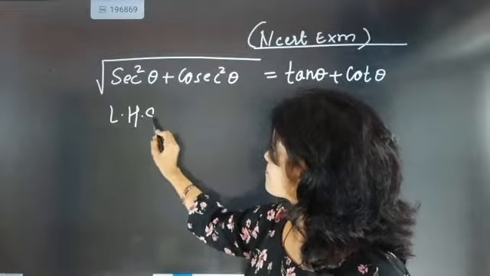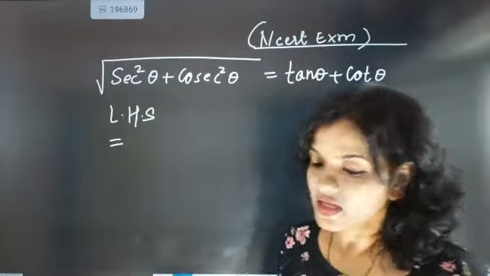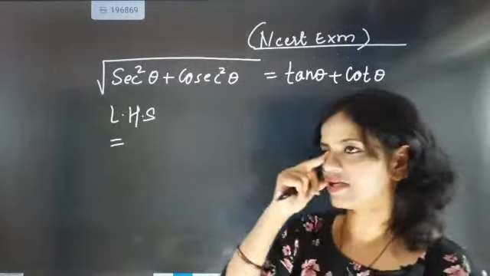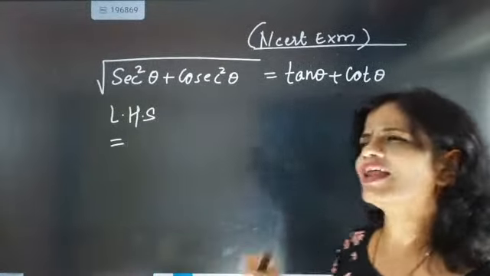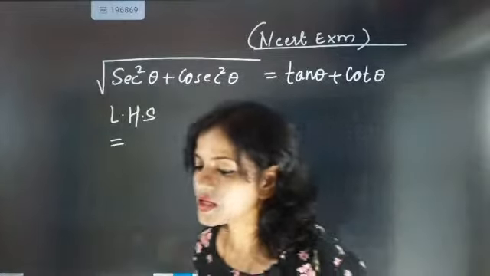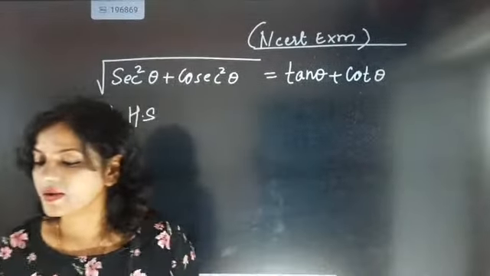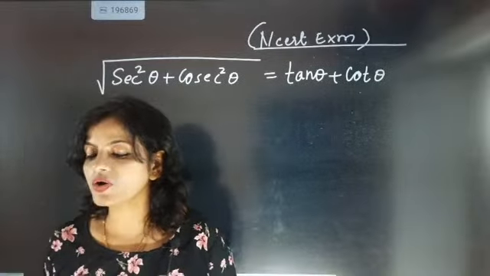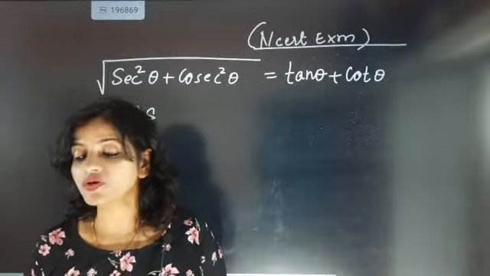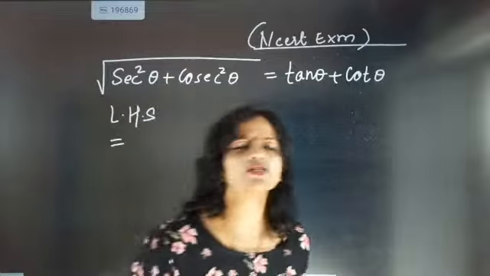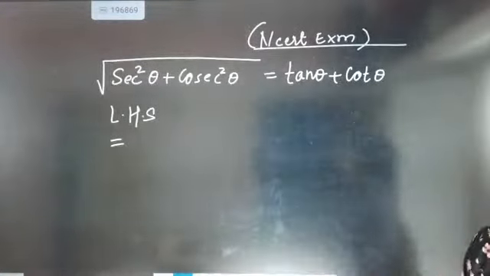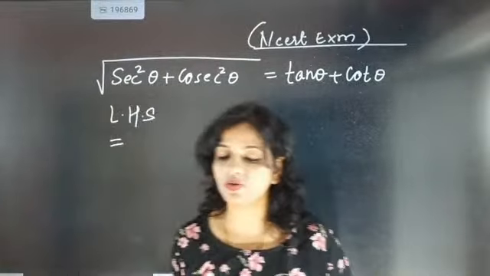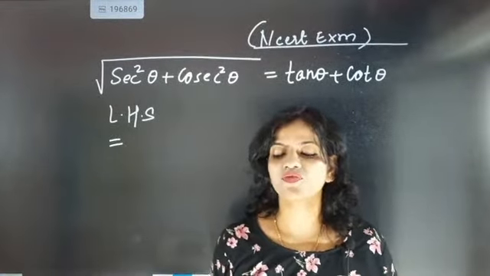LHS, secant square theta plus cosecant square theta is there. Fine. So now we have to convert. Any idea? Janet, Asta, Divya, Saru, any idea beta what we should do so that we can convert this in tan? Can you think? Just tell me what we are going to use. Just give me an idea, because right now I'm also running short of ideas. Tell me what I should take as the first step.